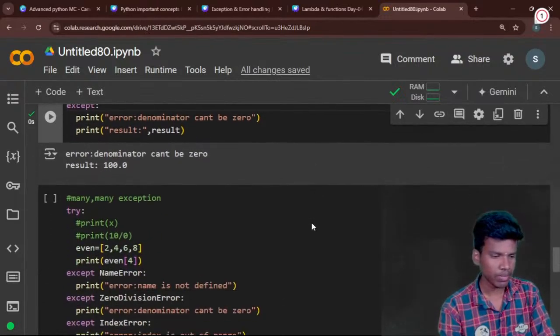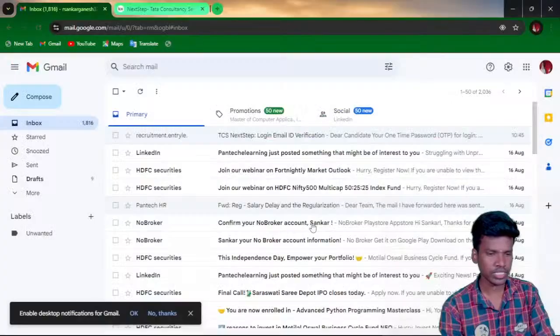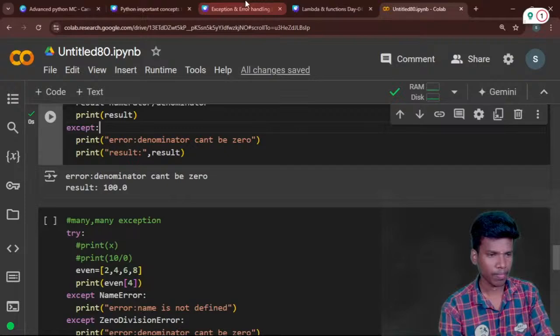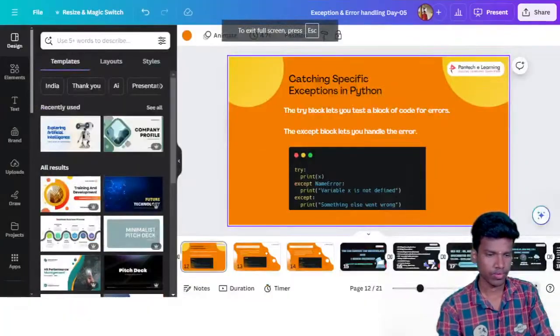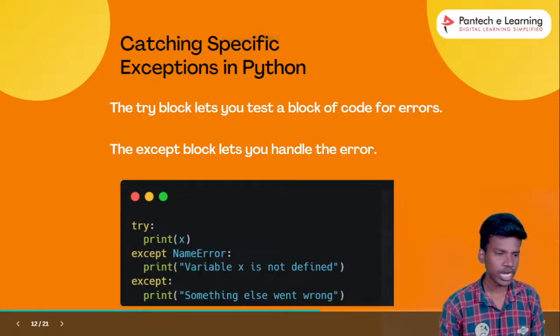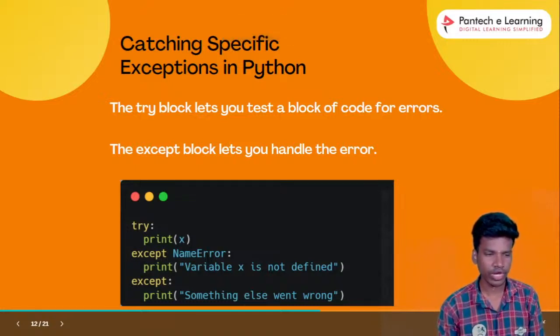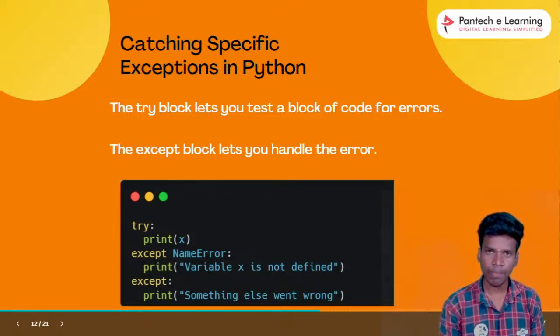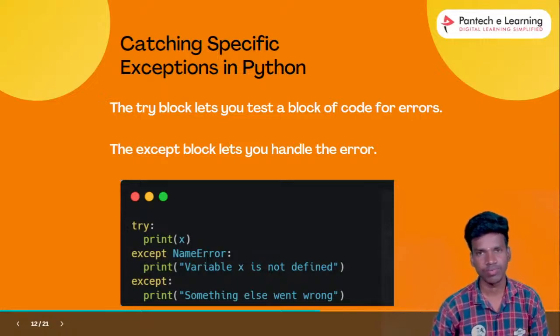So next one is the many exception. Before that I will look at the slide, right? Okay, so before that, catching specific exceptions in Python. The try block lets you test a block of code for errors. The try and except, that is the many exception. If we handle multiple errors within one program, that is called multiple exceptions. We already discussed this kind of thing.